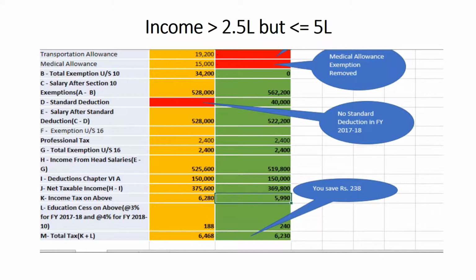For the financial year 18-19, income tax is 5990 and cess is 240 at 4%. Total tax is 6230. The difference between the tax of 17-18 and 18-19 is 238 rupees, which is very nominal.